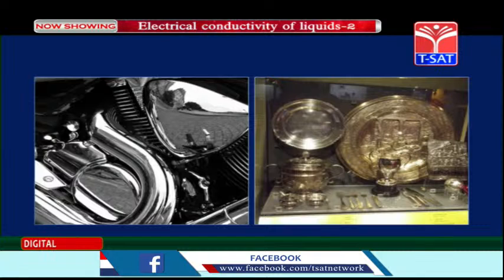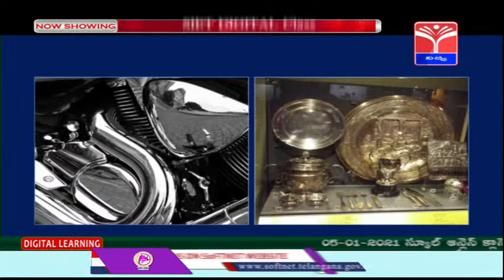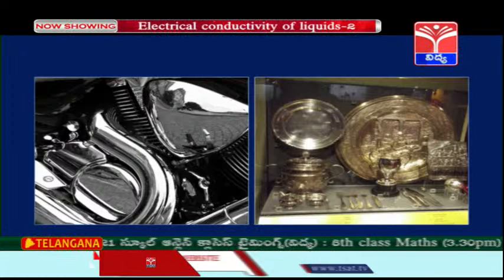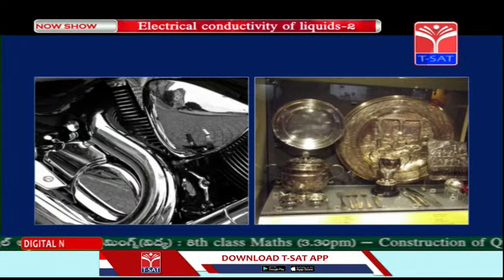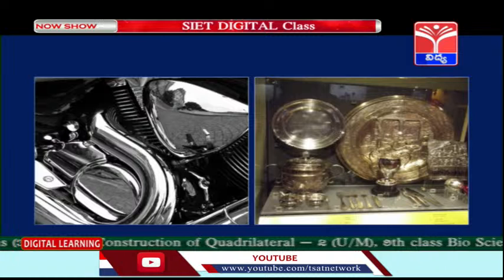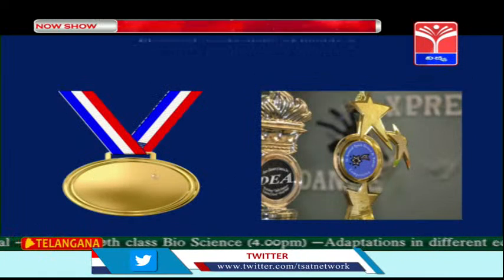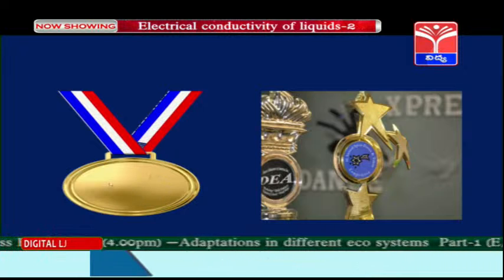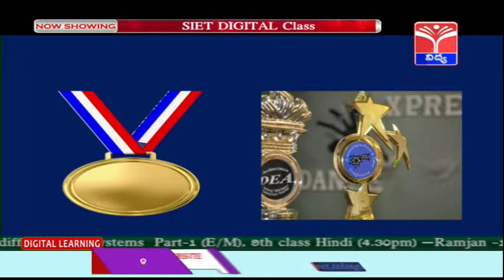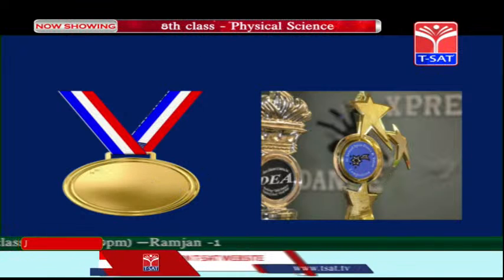Now children, let us look at some images before going into our next topic. What do you see here children? These are the external parts of a motorbike. Yes children, these are some shining articles. Okay children, this is a gold medal probably, and this is a trophy. Right children, a trophy that can be awarded, and medals you must have won in your school days.